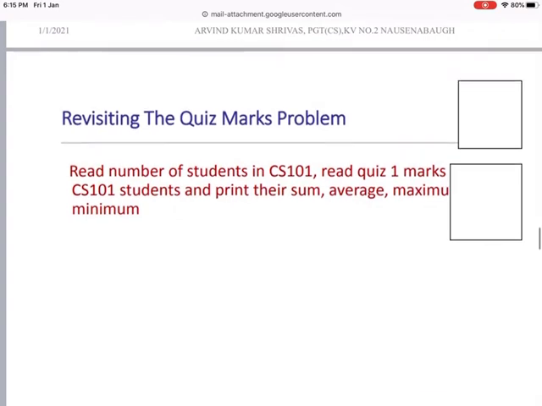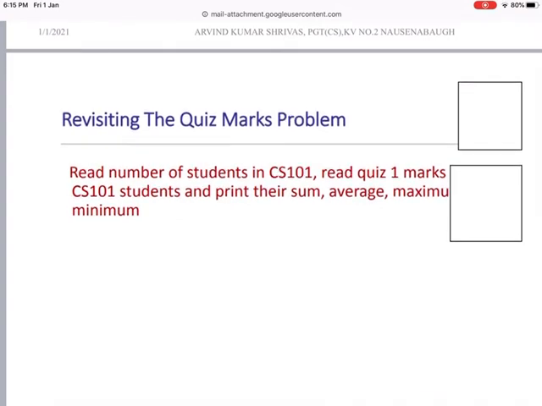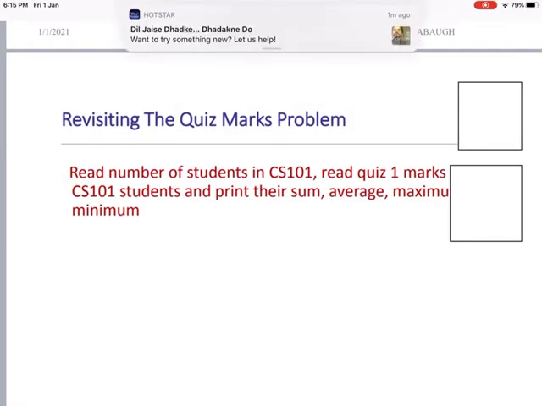Revisiting the quiz marks problem, you can see here: read the number of students in CS 101, read quiz 1 marks of the CS 101 students, and print their sum, average, maximum and minimum marks. That means in CS 101, whatever marks you get and however many students there are, we are going to make the program for that.